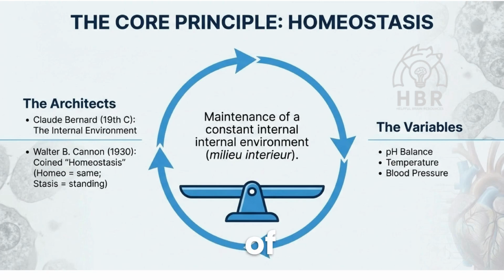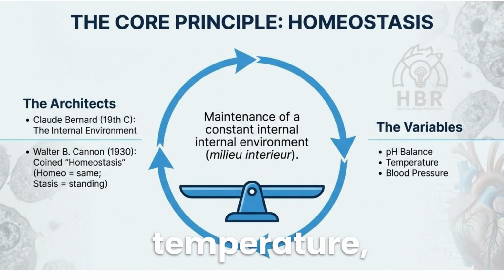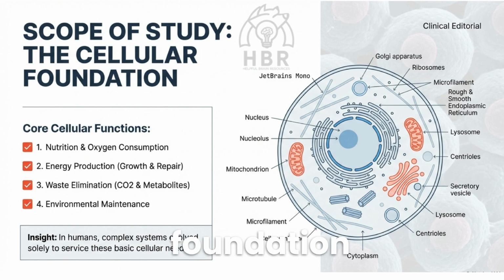The core principle of physiology is homeostasis, the maintenance of a constant internal environment or milieu intérieur. Key variables maintained include pH balance, temperature, and blood pressure. The foundation of physiology is the cell. Core cellular functions include nutrition and oxygen consumption, energy production, waste elimination, and environmental maintenance. Complex systems evolved solely to service these basic cellular needs.